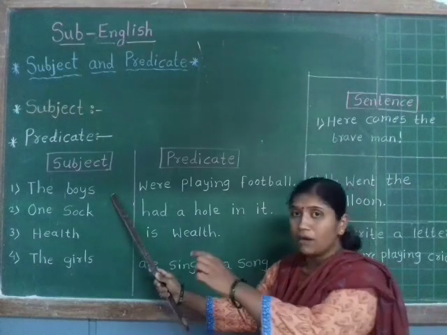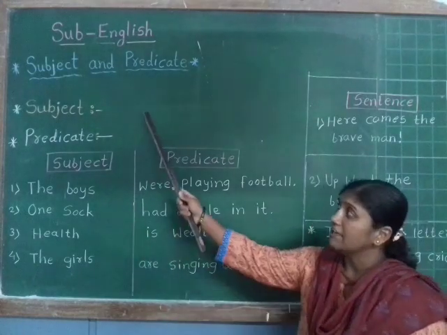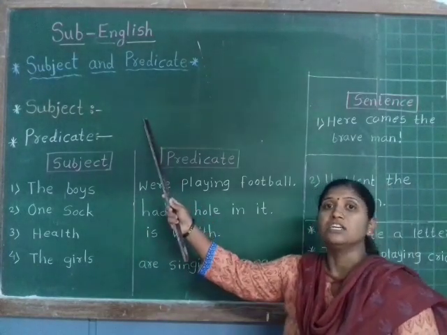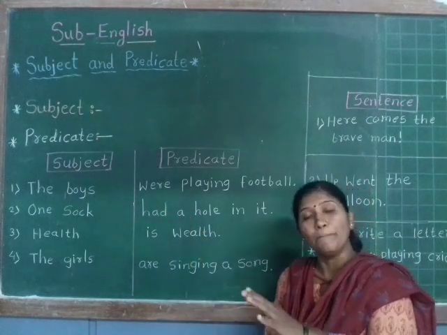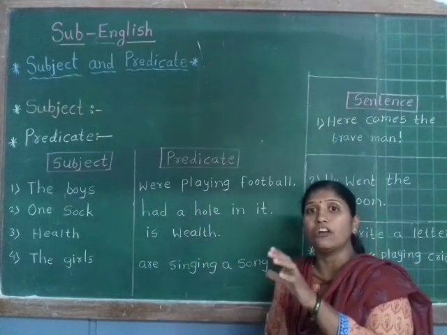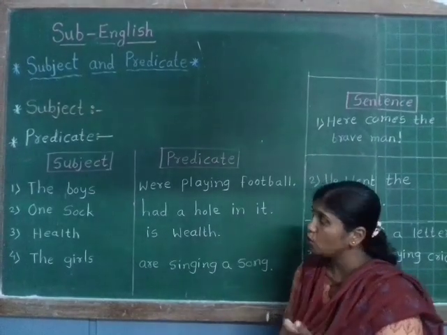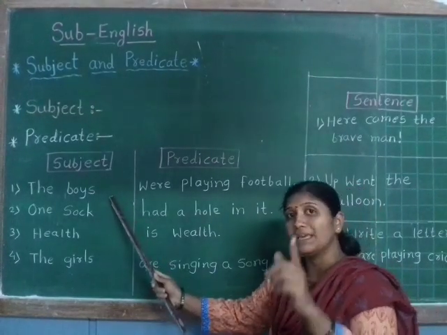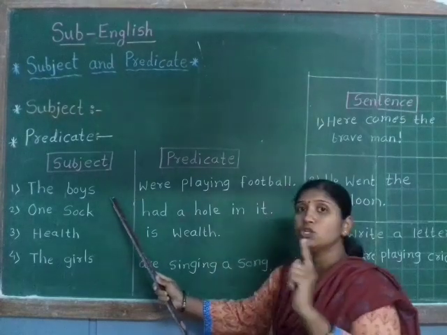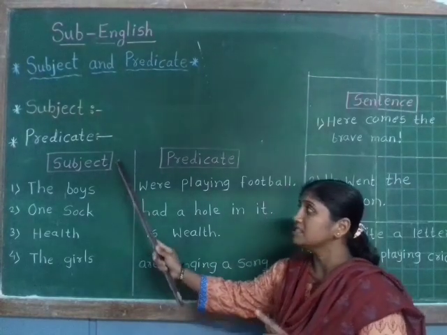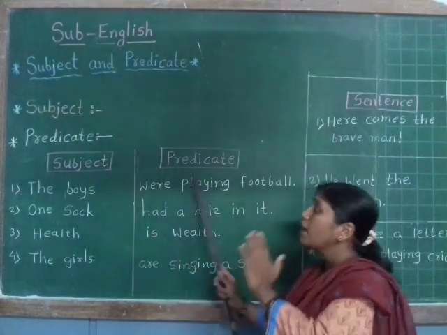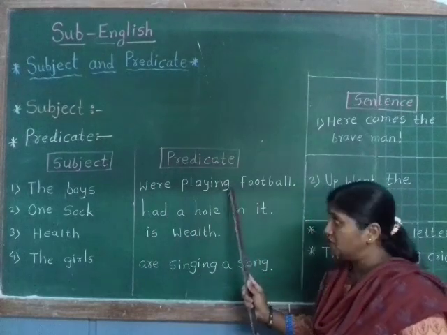By the definition, the subject names the person, thing or idea that we are speaking about. So the boys is the subject and the remaining part is the predicate.